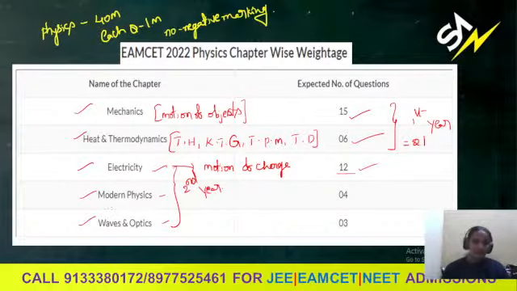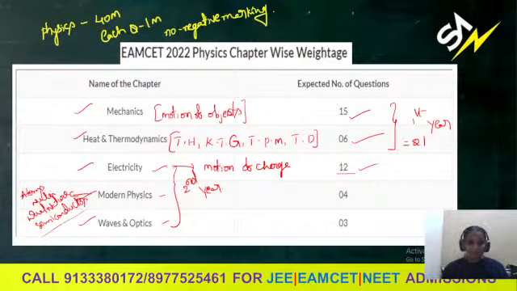And next, modern physics. Modern physics means atoms, nuclei, dual nature, and semiconductors. All these will come under the modern physics chapter, and from that, 4 marks. Atoms, nuclei and dual nature are included in modern physics, along with semiconductors. Expected number of questions is 4.